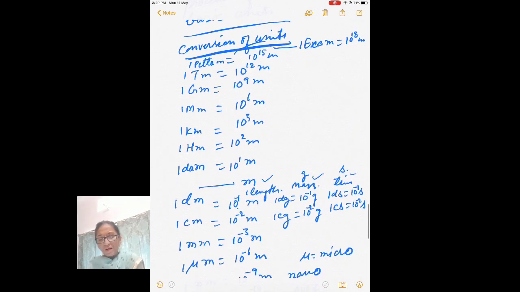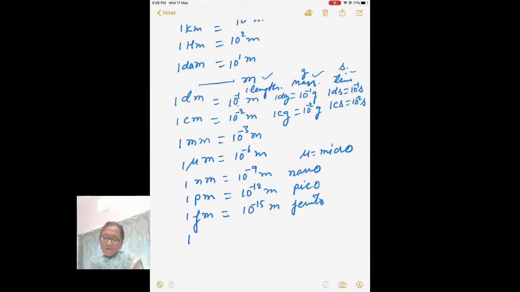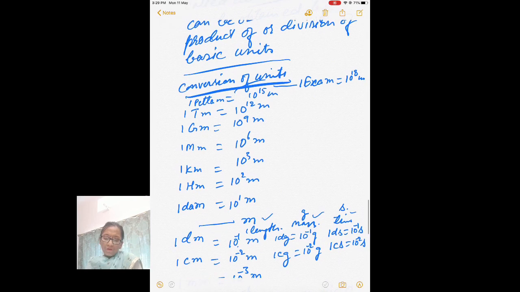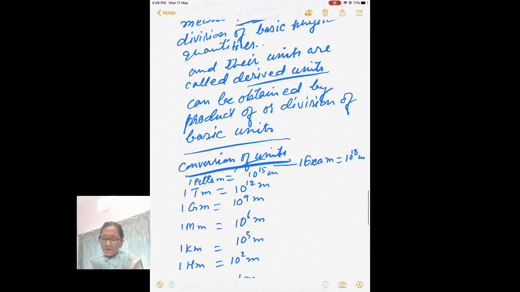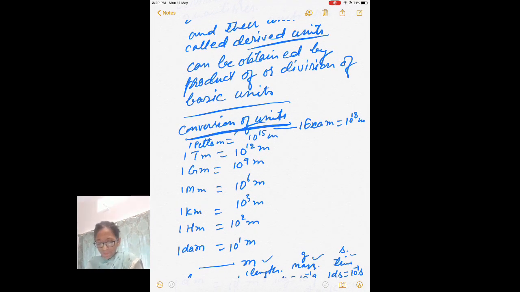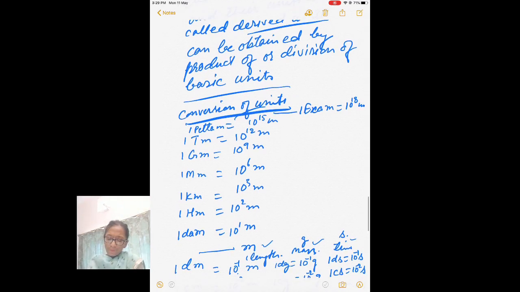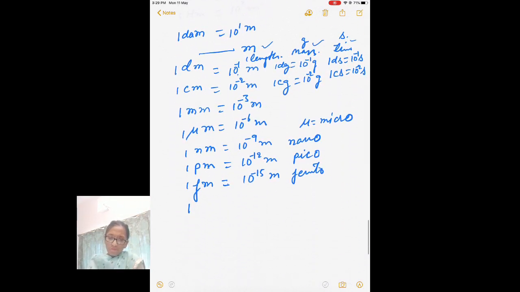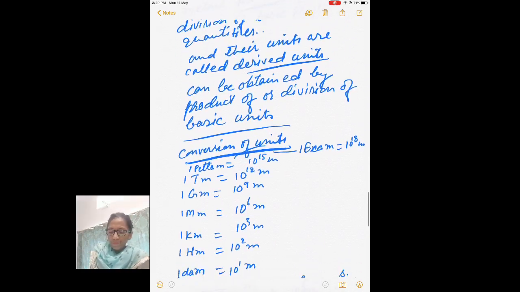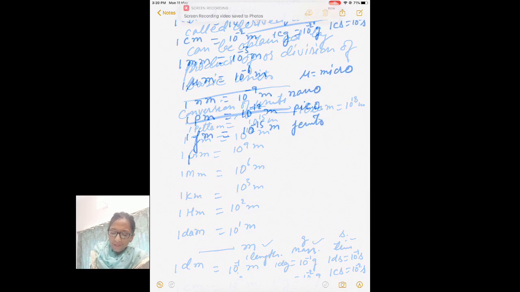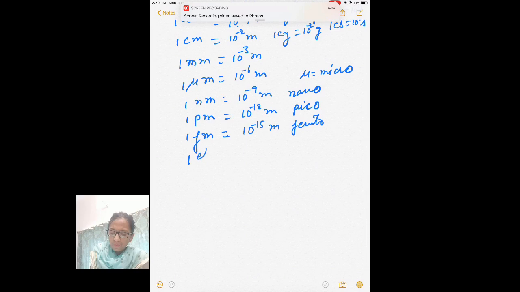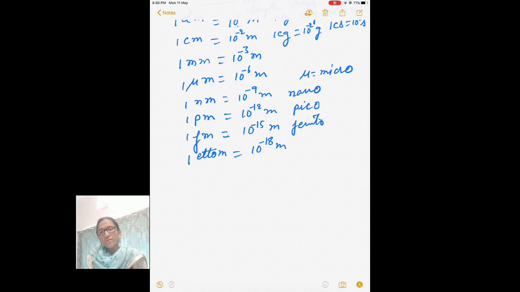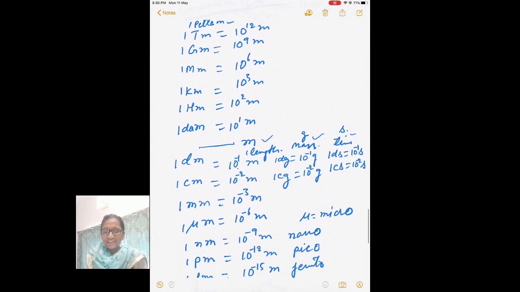After femto you have atto, and what is that? 1 attometer is equal to 10 power minus 18 meter. Now see how conversion becomes very easy.